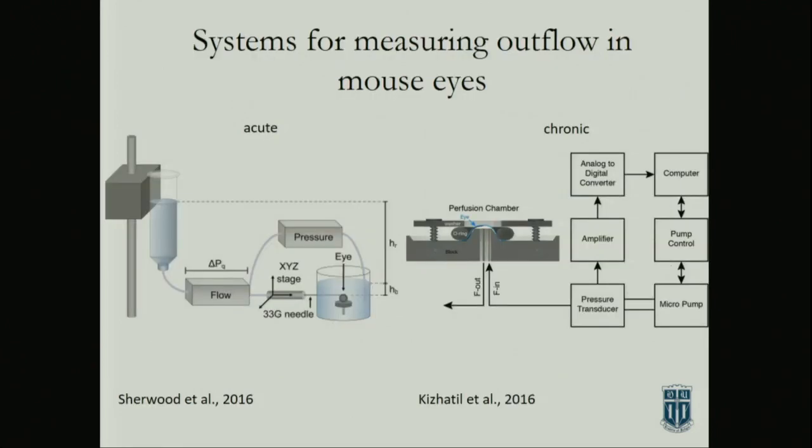Two new systems, and I'll stop right here, John. There was one from Joseph Sherwood, who's here, and you guys may want to talk to him. He developed a system for measuring in a whole mouse eye. This is, again, an acute model. It's called the eye perfusion system. And this is in Simon John's lab, an organ culture system for a mouse eye. The trick there is they get a strip of the outflow tract, and then they clamp it in. So you're perfusing a strip of that tissue. But then that tissue is, again, avascular. You can culture it for quite some time.